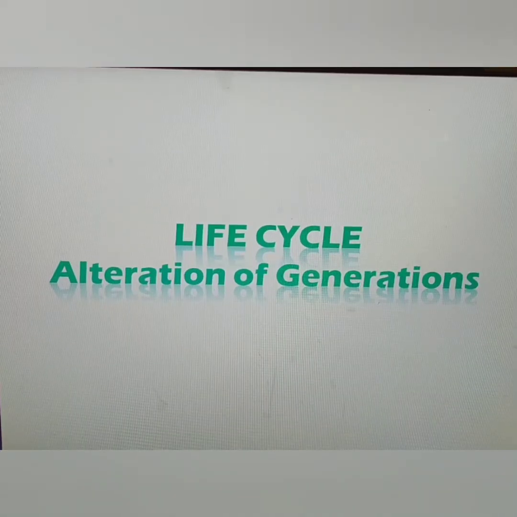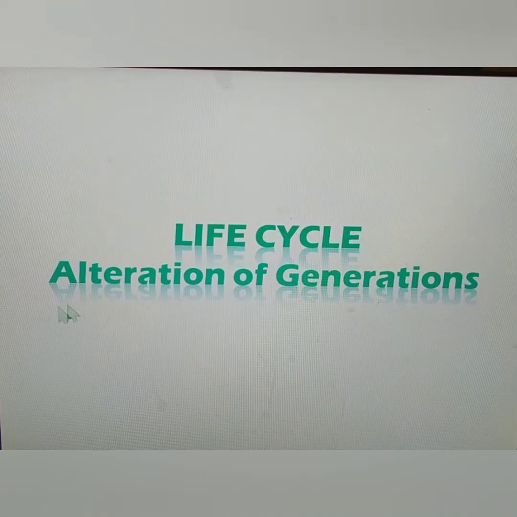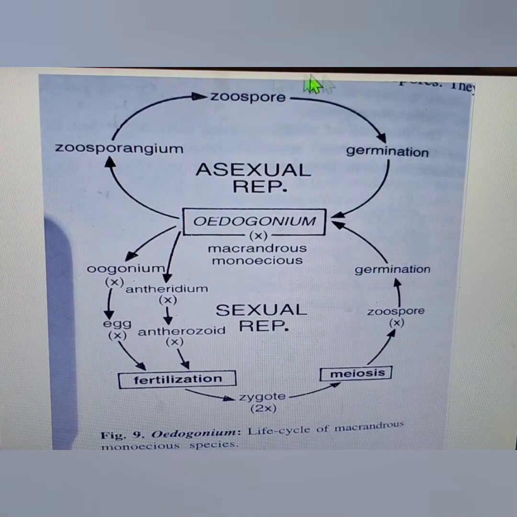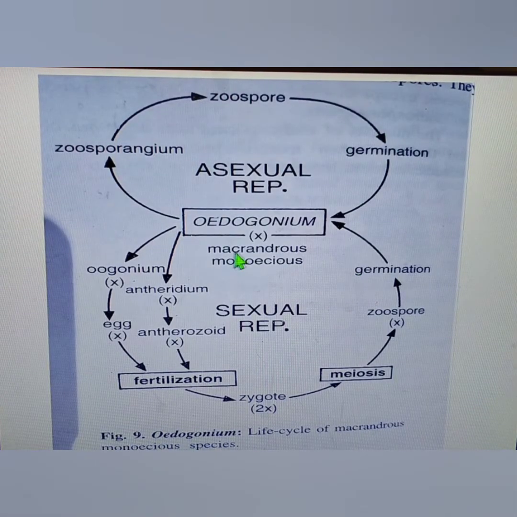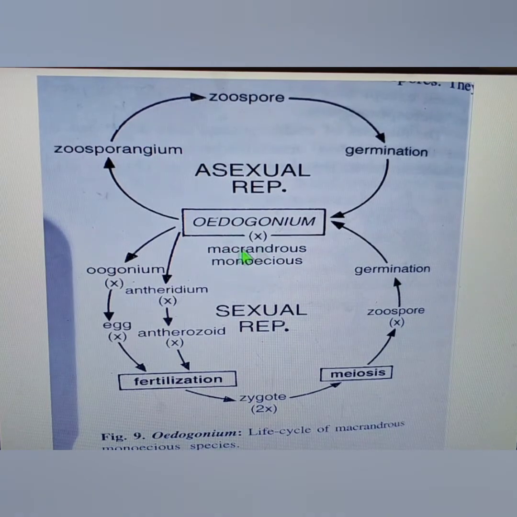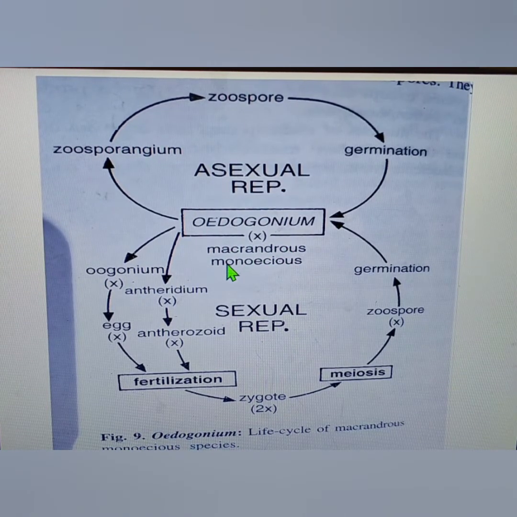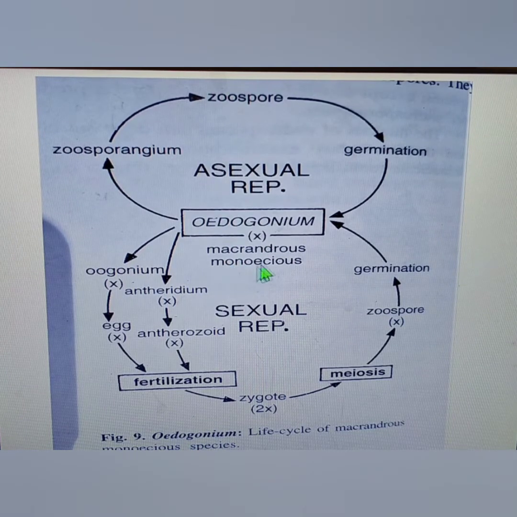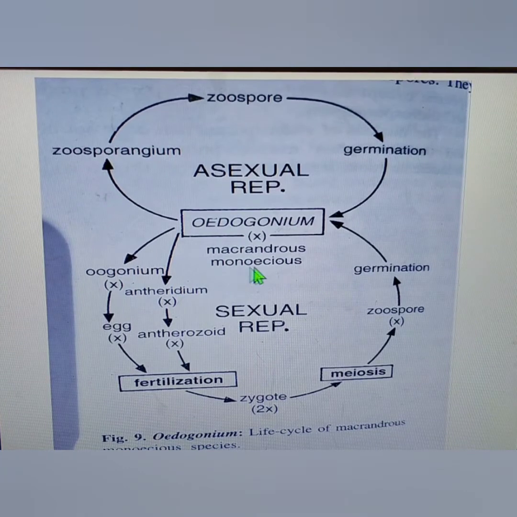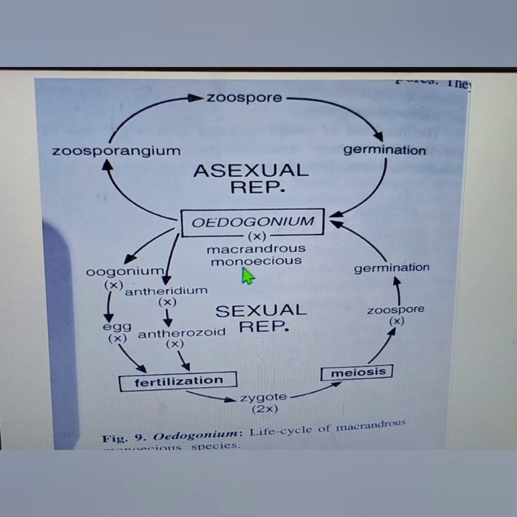So the next part, here we come to the alternation of generations. Let us just take a look at the life cycle of Oedogonium. Now this is the life cycle in case of Macrandrous monoecious, meaning in Macrandrous species where both the male and the female structures are borne on the same filament, so they are monoecious.